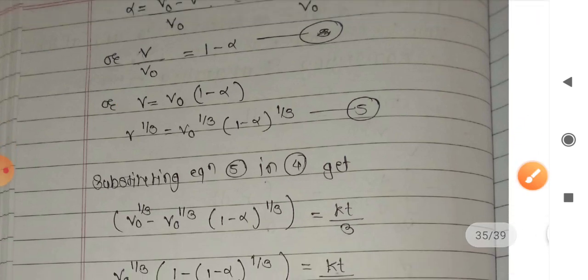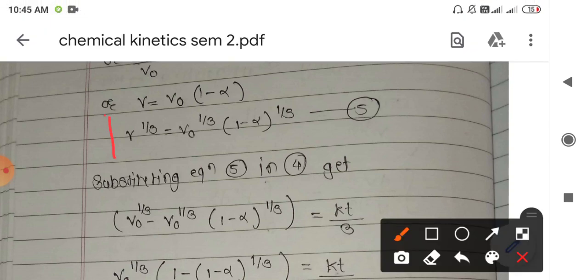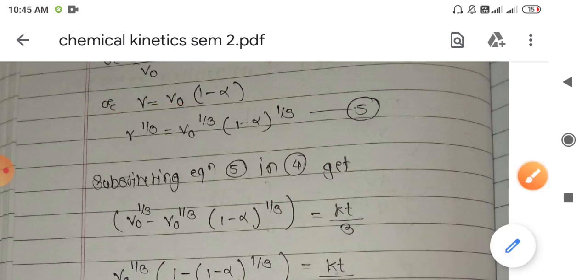We require the value of volume raised to the power 1 by 3, so simply take the 1 by 3 power of the overall equation. So v raised to 1 by 3 is v0 raised to 1 by 3 into 1 minus alpha raised to 1 by 3.